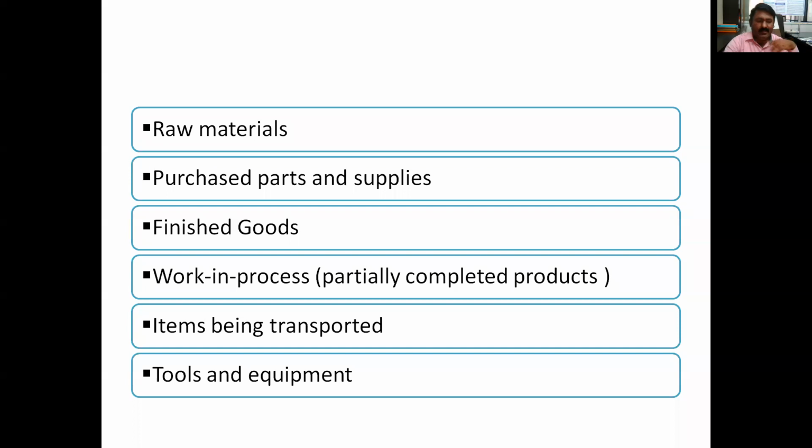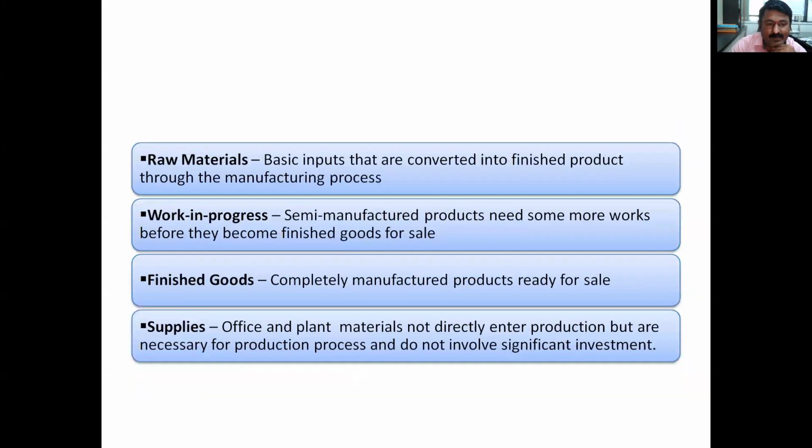Okay, these are the same slide. So raw material we have discussed, purchase part and supplies we have discussed, finished goods we have discussed, work in progress, partially completed, items being transported, and tools and equipment. Tools and equipment also we have discussed. That items being transported, this we will discuss.